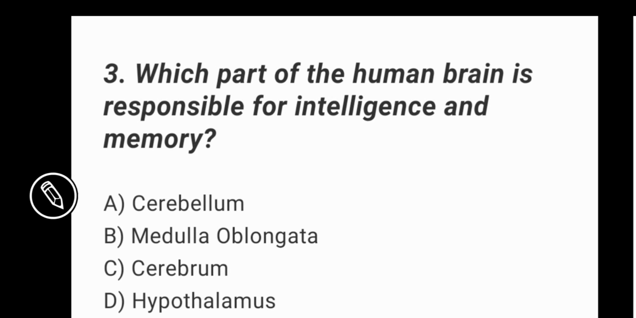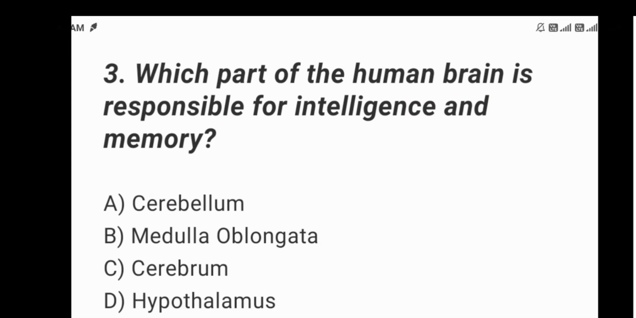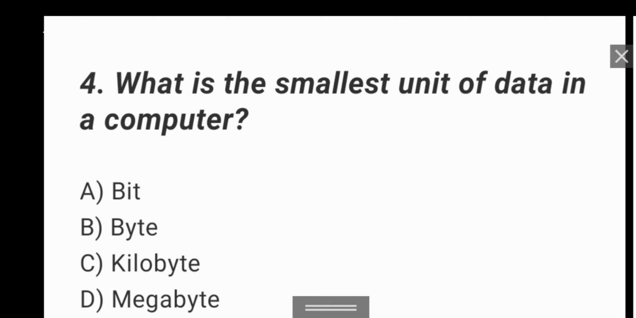And next question, which part of the human brain is responsible for intelligence and memory? The right answer option A, cerebellum is the right answer. And next question, what is the smallest unit of data in computer? The right answer option A, bit.